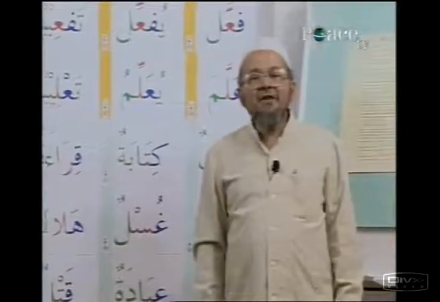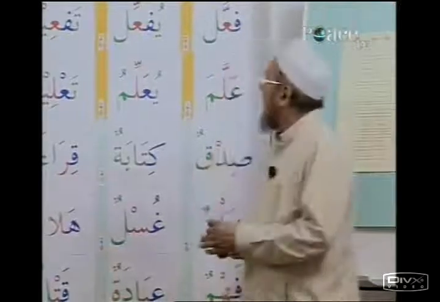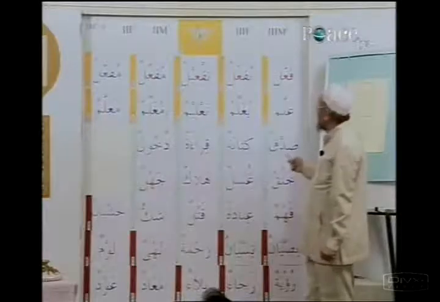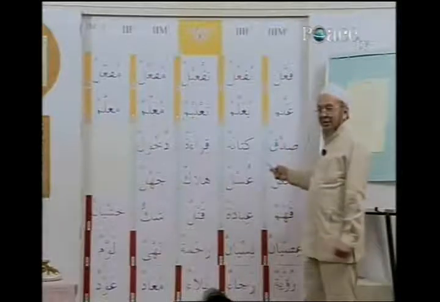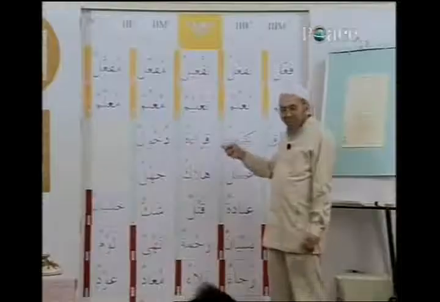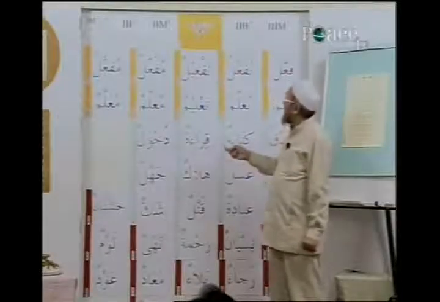Allama, Perfect 2, because it is the second derived form. I say, allama, Perfect 2, 3M1. Yu'allimu, Imperfect 2, 3M1. Ta'limun, VN2. Mu'allimun, AP2.